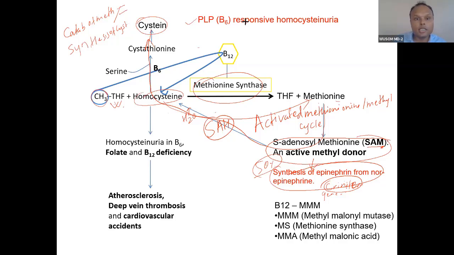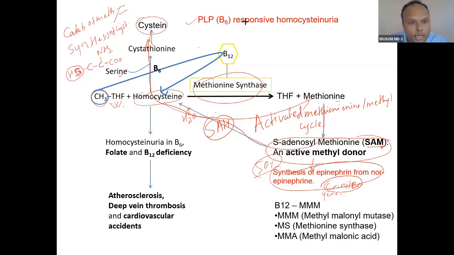And for cysteine synthesis, only methionine provides the sulfur group. You know, serine has three groups: one is the acid, this is the amino, and this is the OH. This serine OH group is replaced by a sulfur group here. Actually all carbon in cysteine is derived from serine.